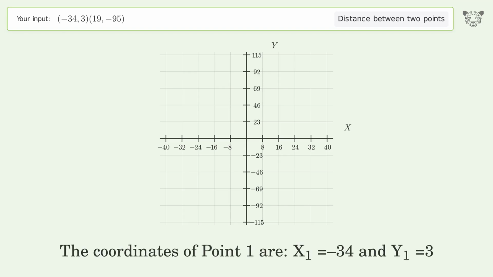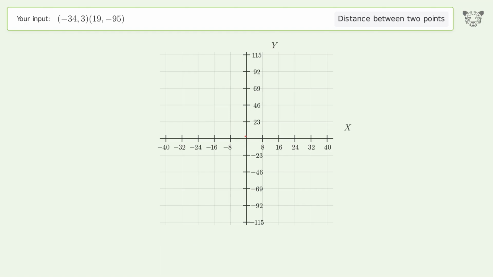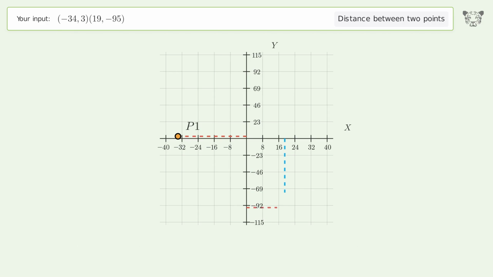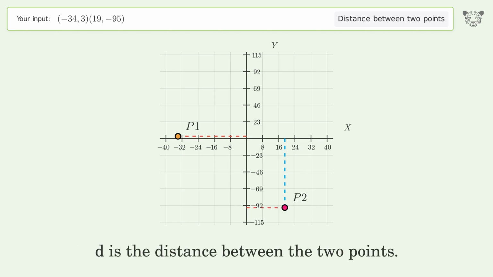The coordinates of point 1 are x1 equals -34 and y1 equals 3. The coordinates of point 2 are x2 equals 19 and y2 equals -95. D is the distance between the 2 points.